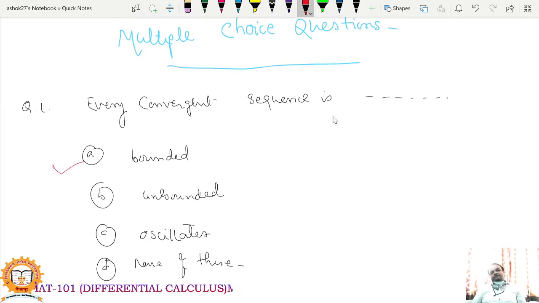So let us see the first question. Every convergent sequence is, options are bounded, unbounded, oscillates, none of these. So naturally, if sequence Sn is a convergent sequence, it will be a bounded sequence.